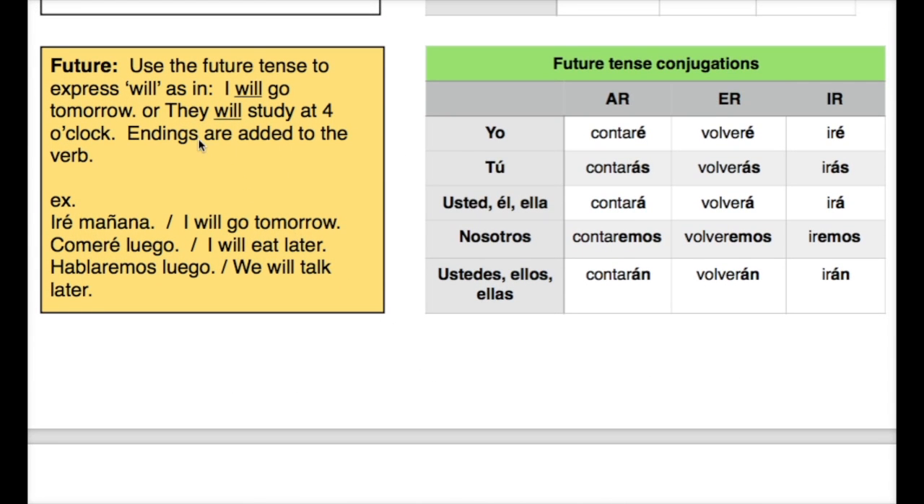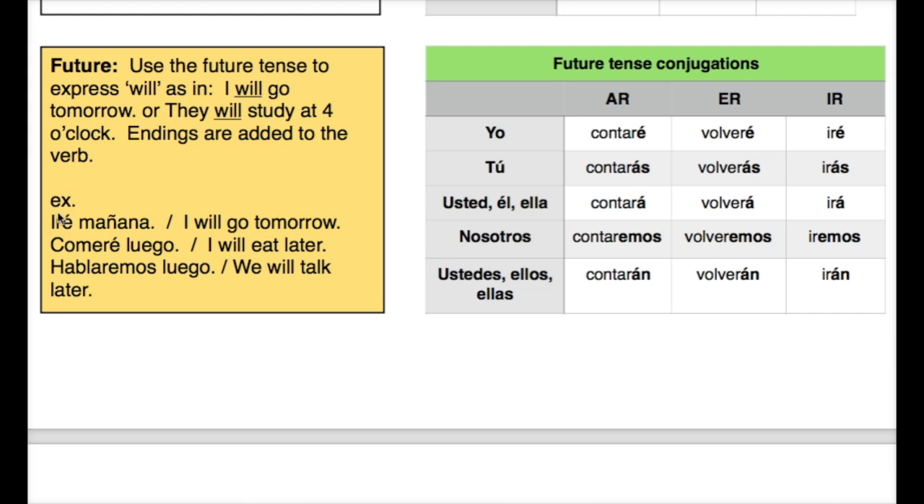In this section we will be talking about the future. We use the future tense to express "will," as in "I will go tomorrow," or "they will study at 4 o'clock." Verb conjugation endings are added to the end of the verb, and we'll take a look at some examples real quick. Notice iré, mañana.